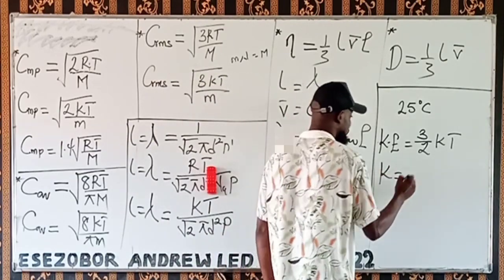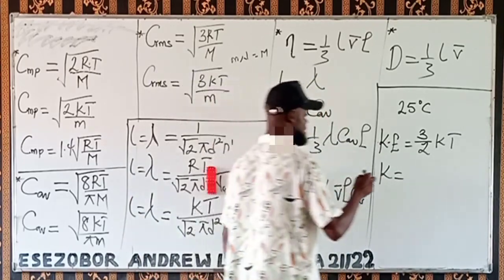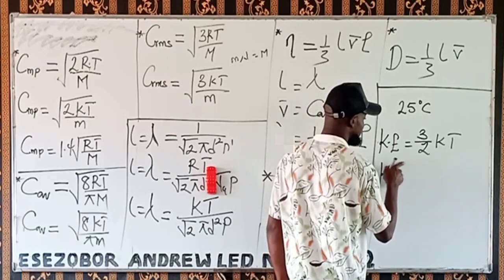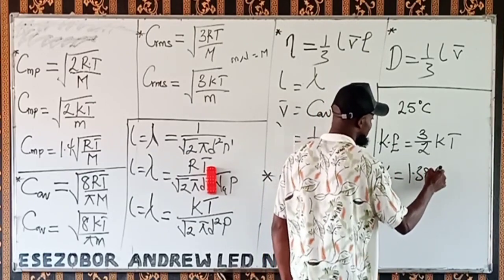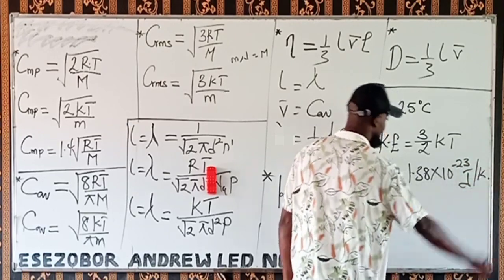K is the Boltzmann constant, 1.38 times 10 to the minus 23 joules per kelvin.